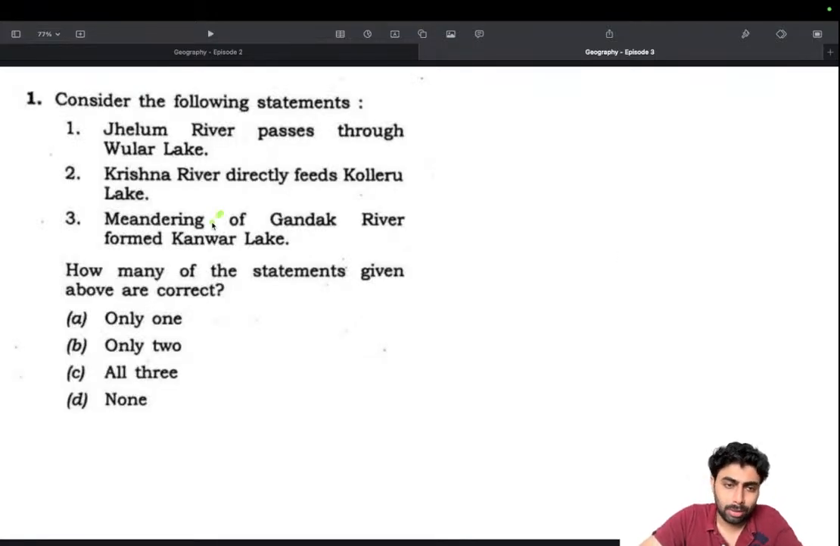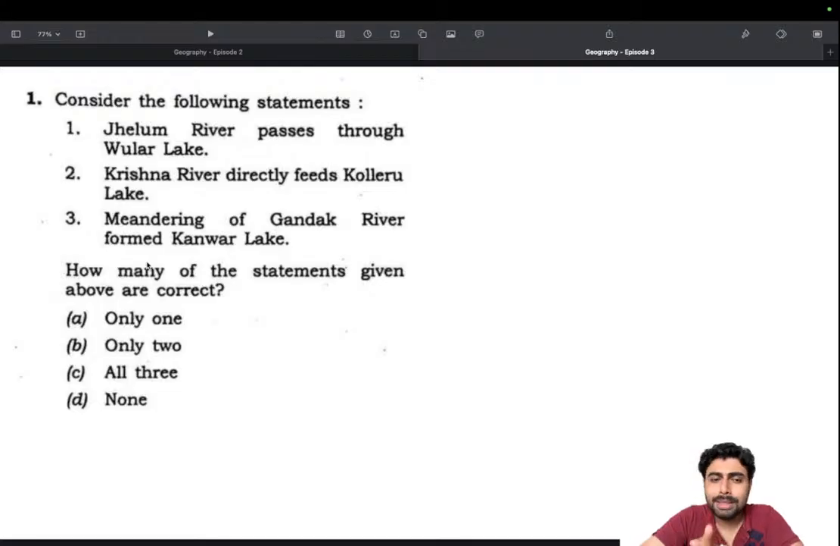So this is wrong, and the answer is yes. But it's fine actually, because even after this examination, a lot of answer keys gave conflicting information about whether or not the third statement is right, because the Gandak River is actually a tributary of the Buri Gandak River, or the other way around, and many institutes gave that statement as right. So that's a tricky question and a tricky statement.